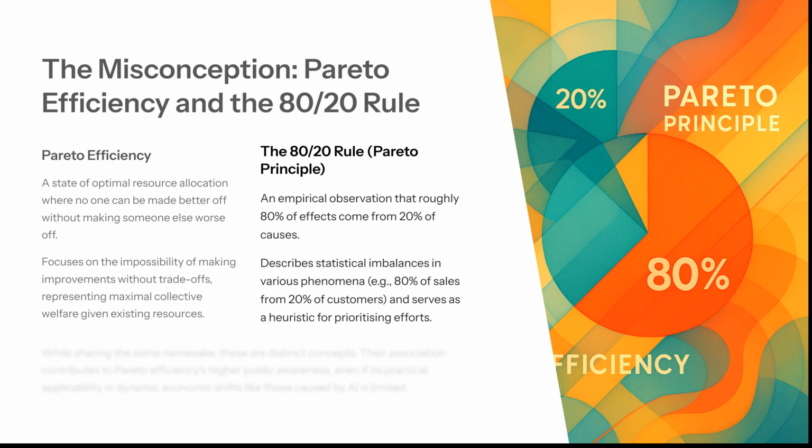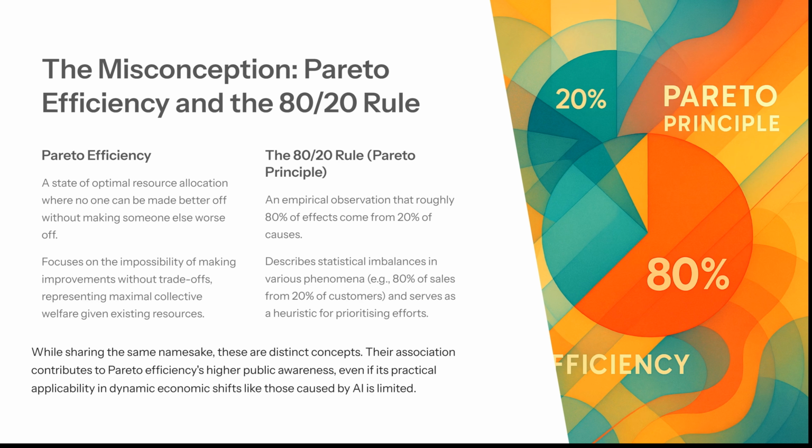Something quite different is the 80-20 rule, or the Pareto principle. This is an empirical observation that roughly 80% of effects come from 20% of causes. It describes statistical imbalances in various phenomena. For example, it's quite typical to get 80% of sales from 20% of customers. And it serves as a heuristic or simplification mechanism for prioritising efforts. So while sharing the same namesake, because they came from the same economist, these are distinct concepts. Their association contributes to Pareto efficiency's higher public awareness, even if its practical applicability in dynamic economic shifts like those caused by AI is limited.